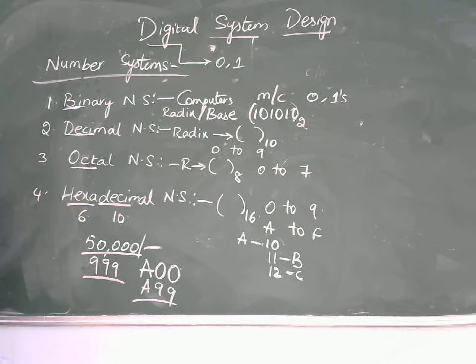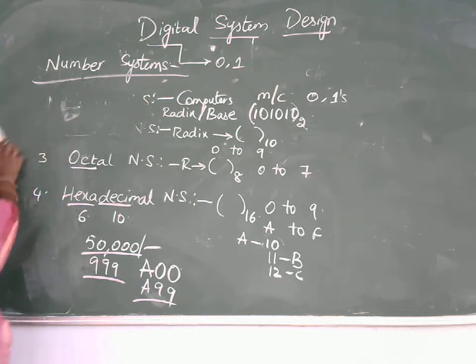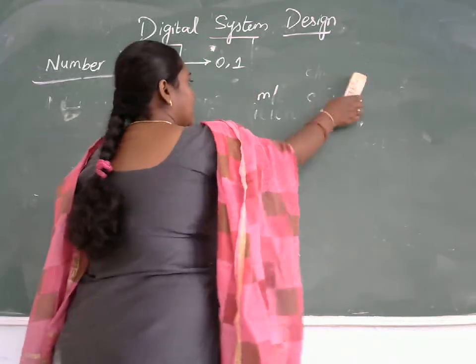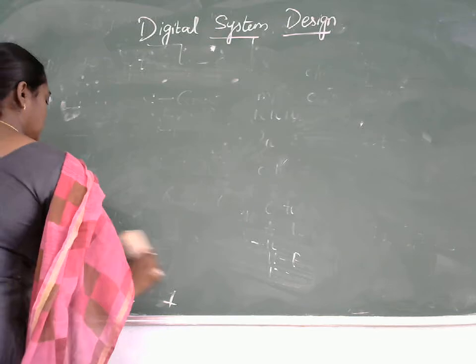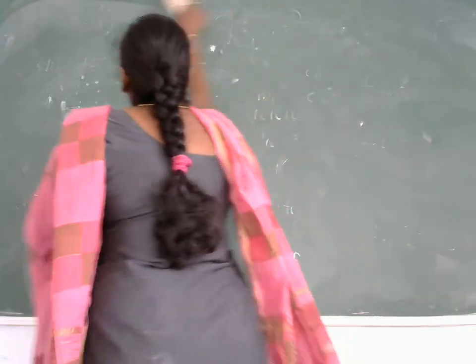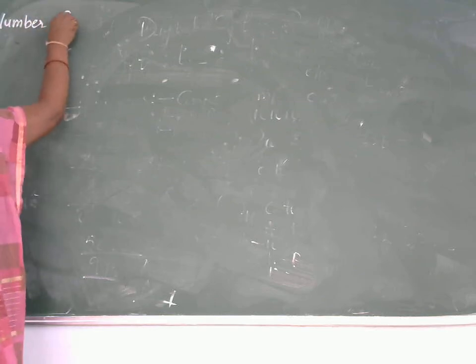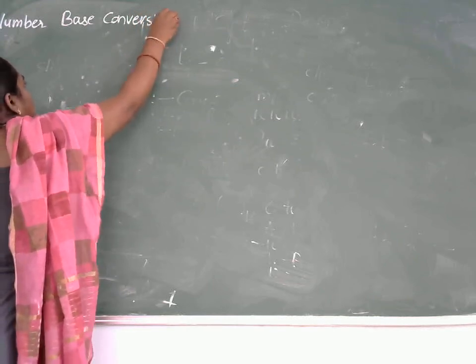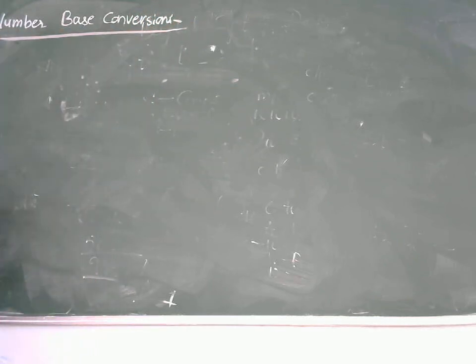These are the four different types of number systems and their significance. Now, let us start with the next concept, which is how to convert from one number system to another number system. That is, we need to convert between all the number systems. So in this concept, we are now dealing with number base conversions.